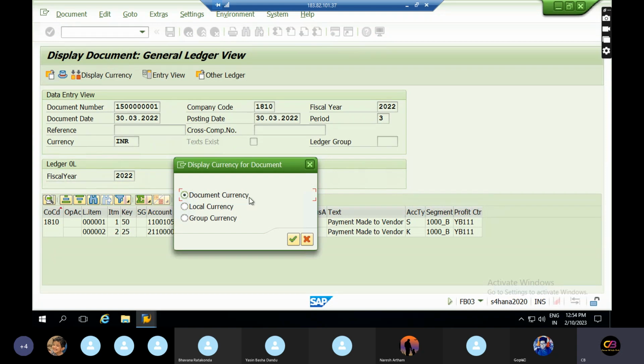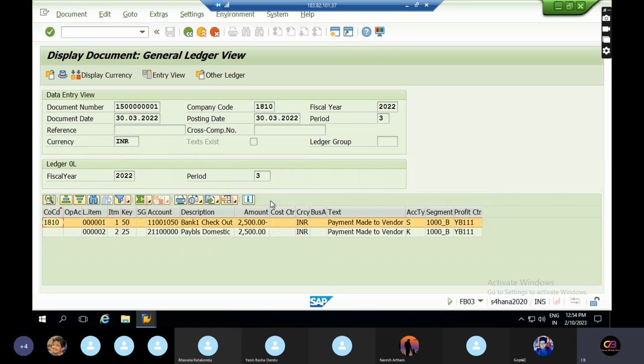And document currency means whatever currency the transaction you posted is in. For posting transactions, you may take different kinds of transactions, USD to INR to other currencies also. But the company code currency is completely constant. It's INR, and transaction-based you can post in other currencies also.